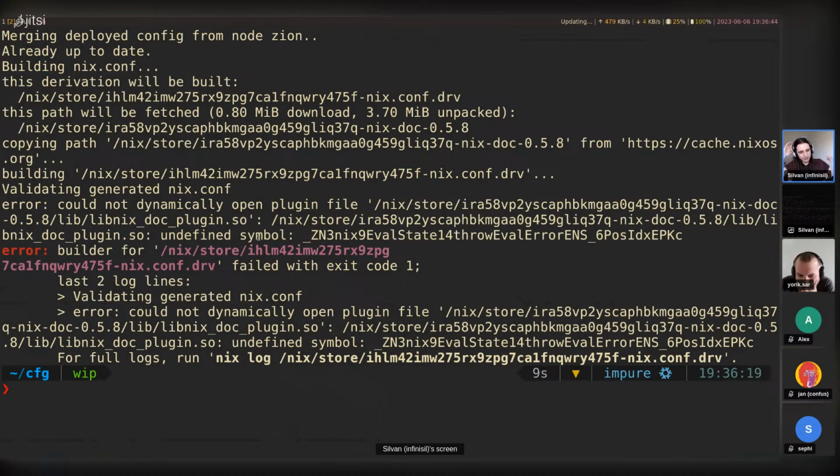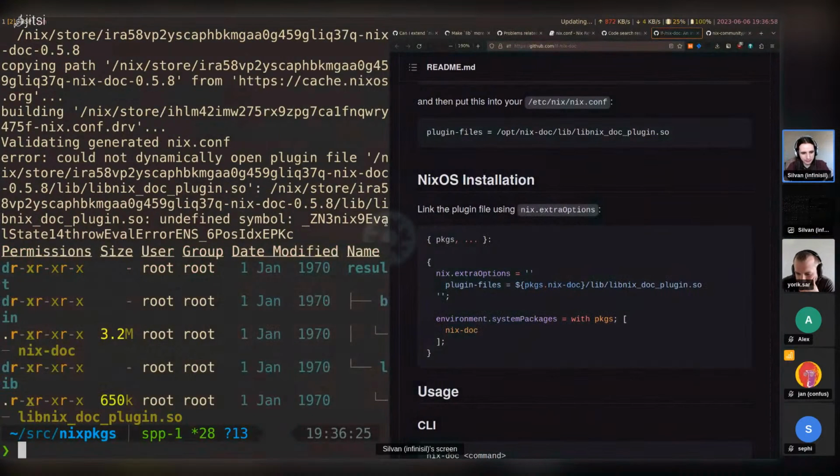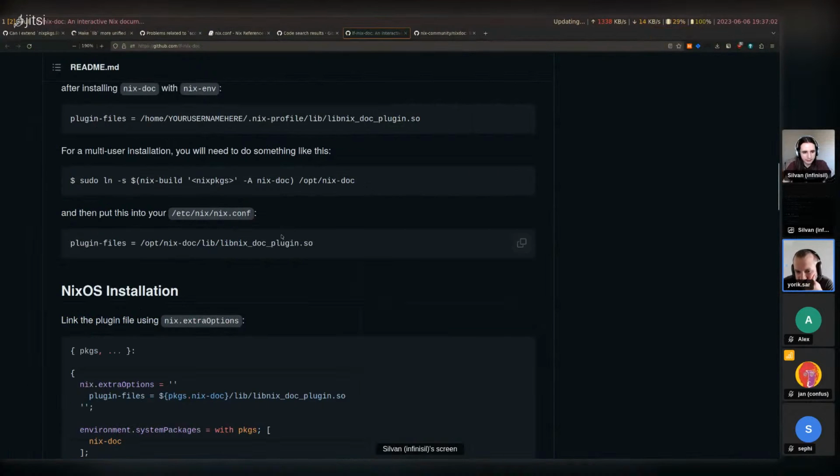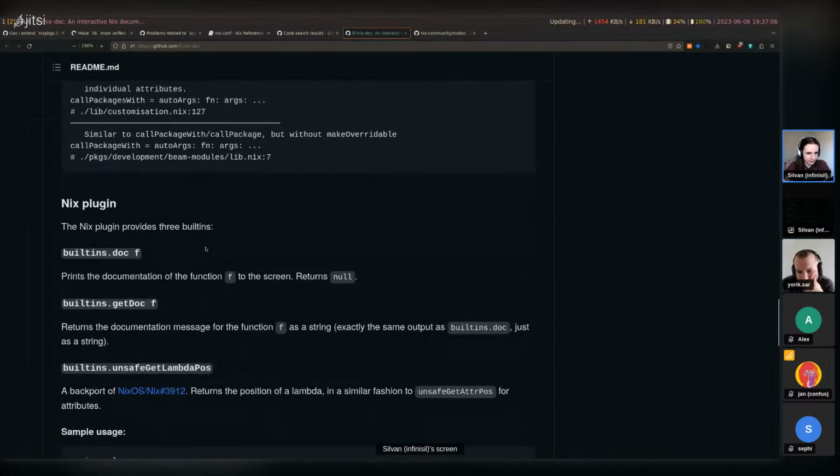So actually we can see one of the problems with plugins here, and that is that they may depend on specific Nix versions. So in this case, I presume that's what happened here. And maybe we need to override Nix for that nix-doc, pkgs.nix-doc. That could be it, yeah.